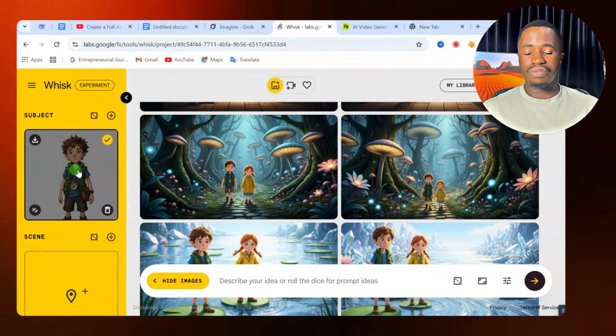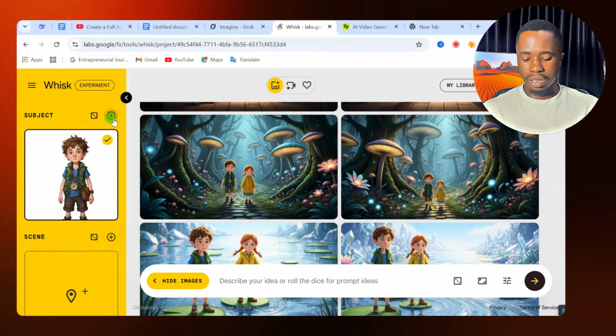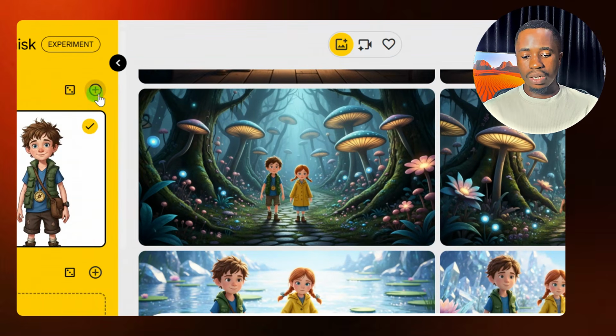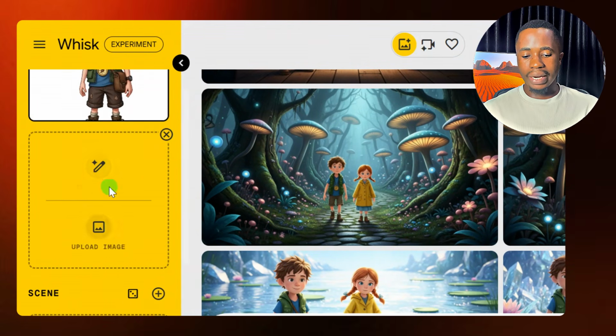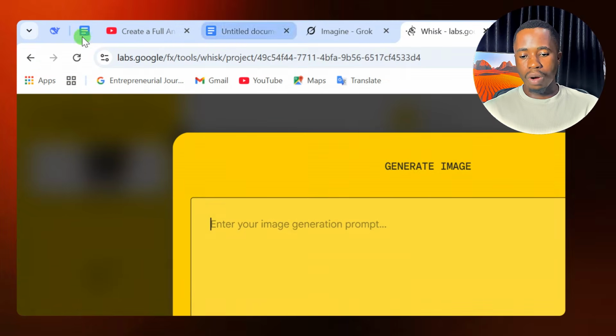Now we need to generate for our second character. You do this if you have several characters. You do this for each of the characters so that you can have consistency in your video. So from here, you click on this plus icon right from here. Click on it and another option is going to be added for you to generate the next character that you want to use for your video. So click on enter text and now we'll go back to DeepSeek.